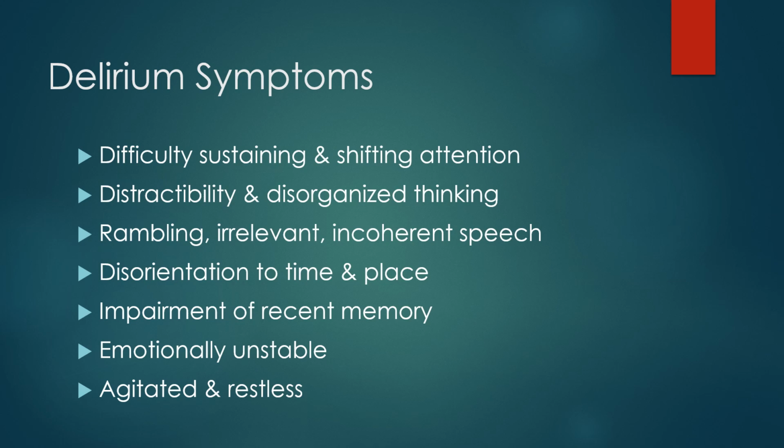So what will our delirium patient look like? Well, they can look totally different. What we know for sure is that the changes will be acute. The person will have disturbances in their level of consciousness. They may be wide awake one minute and completely unresponsive the next. They may have difficulty sustaining attention, and their attention may shift to other things rapidly. Their speech may be rambling and incoherent. They'll be disoriented to time and place, and maybe even to themselves. They will not have recent memory. In fact, they will have zero memory of the entire situation.